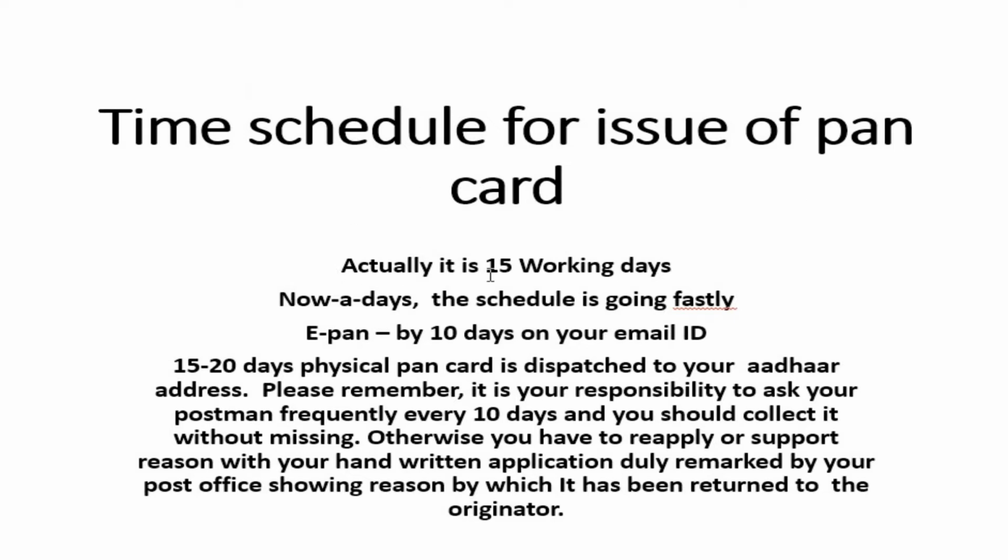Time schedule for issue of PAN card. Actually, it is 20 working days. Nowadays, the schedule is going fast by UTI-TSL. E-PAN, electronic PAN, is being issued in 7 to 10 days on your email ID. Therefore, you may like to check your email ID for issue of E-PAN. If it is issued, you put your date of birth without slashes to open the E-PAN, because it is password protected by your date of birth.